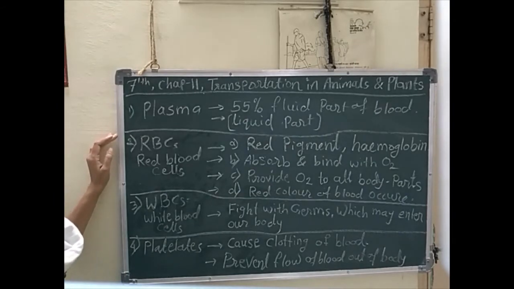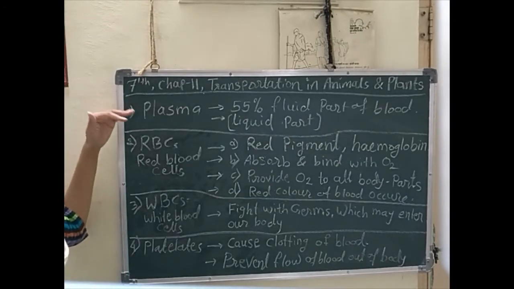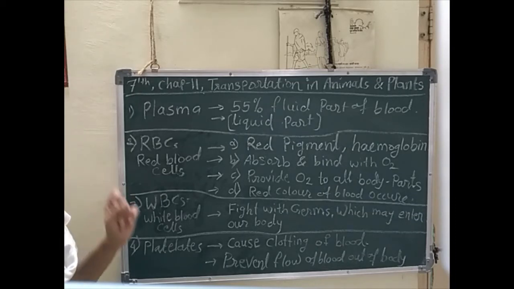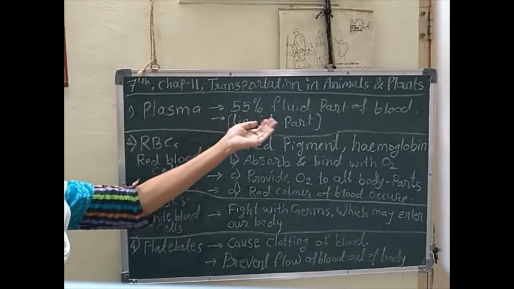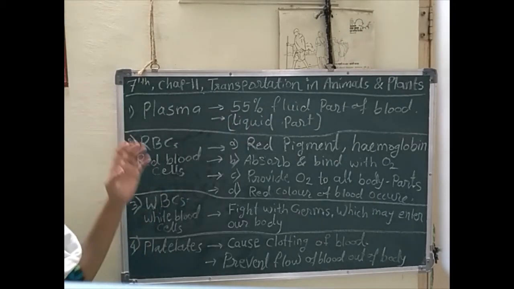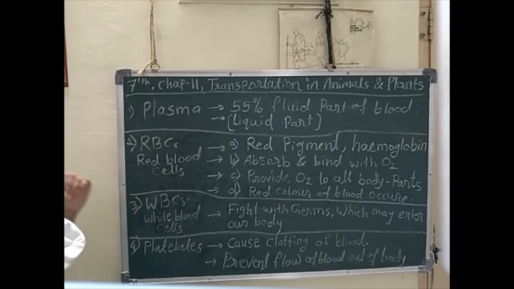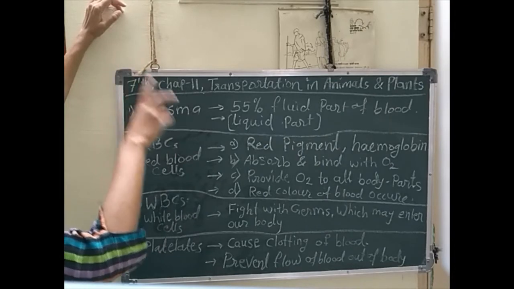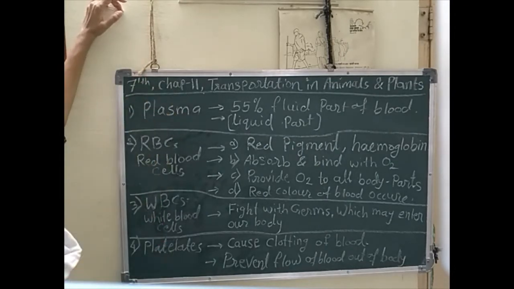So here we can see the parts of blood which are separated after the centrifugation process in the centrifugation machine. After the centrifugation process, as we have seen in the diagram already, we can see the 3 layers of blood. In the 3 layers, the first layer, the top layer, is called plasma.